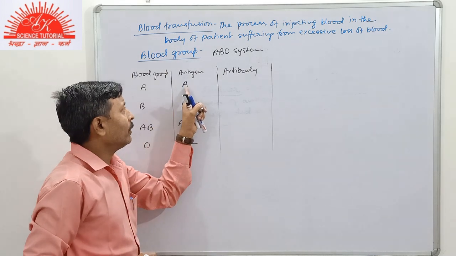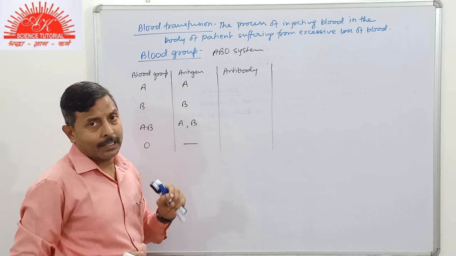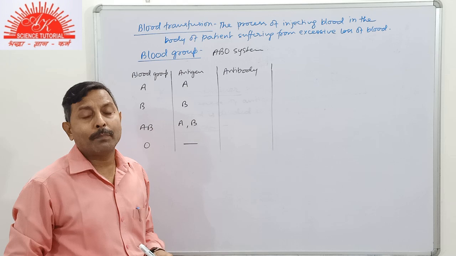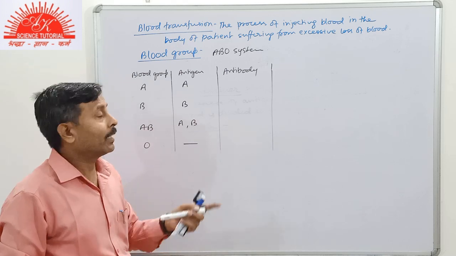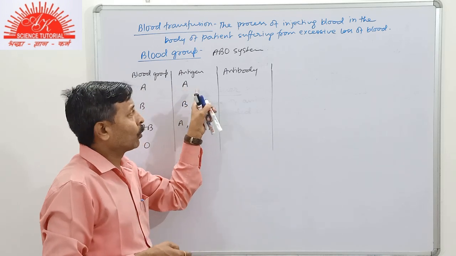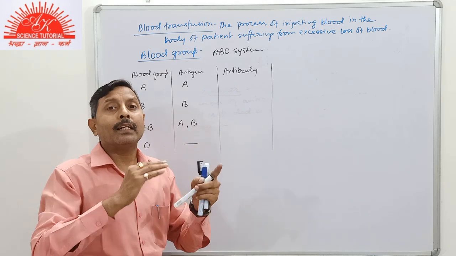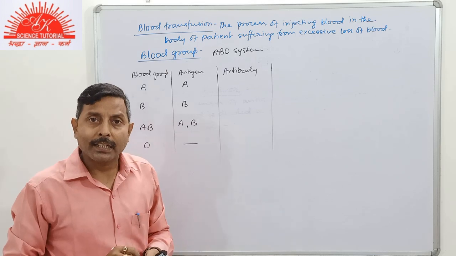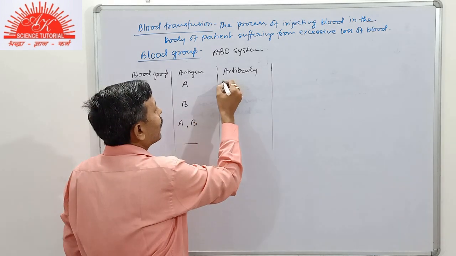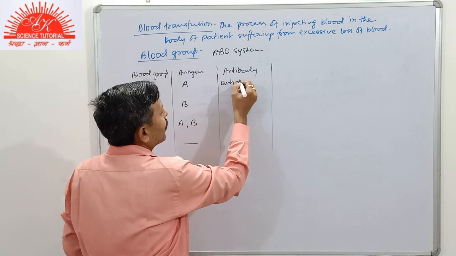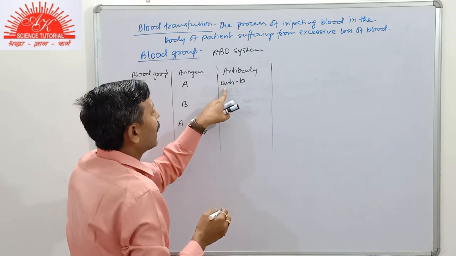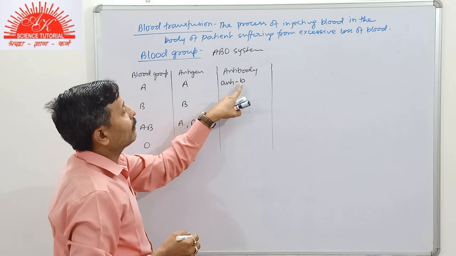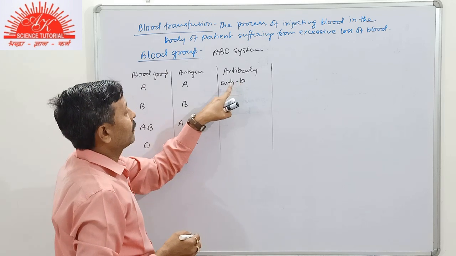Now if we have antigen A, then the other type of antibody will be present in our body, such that if any other type of protein enters the body, the natural antibody present in blood plasma will fight against it. So it will be anti-B. Antigen is written in capital letters and antibody is written as anti-B.